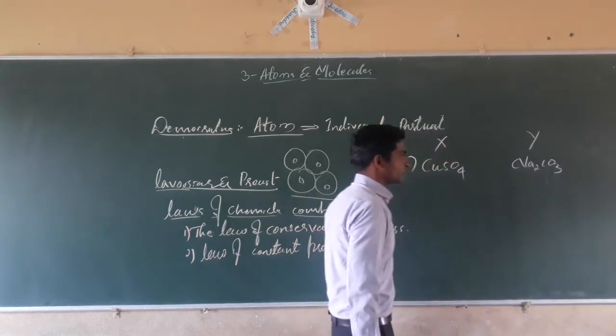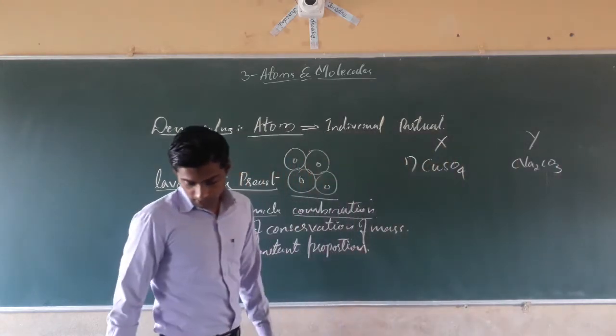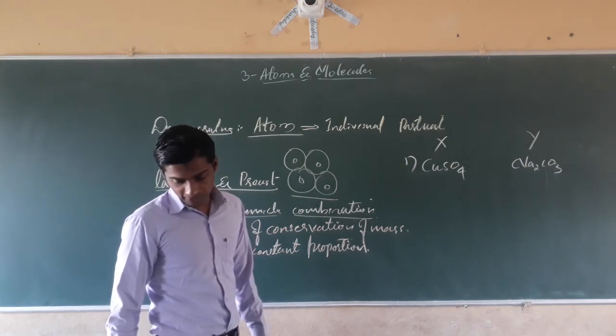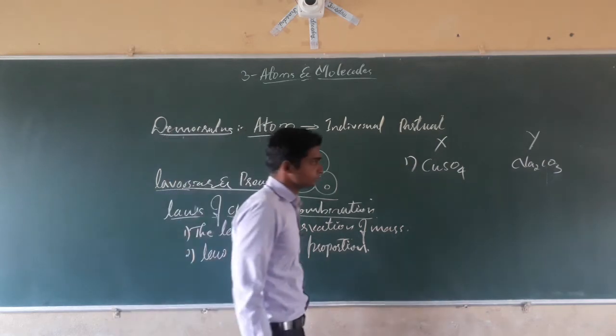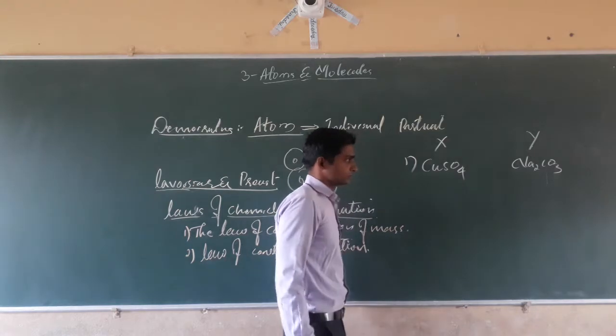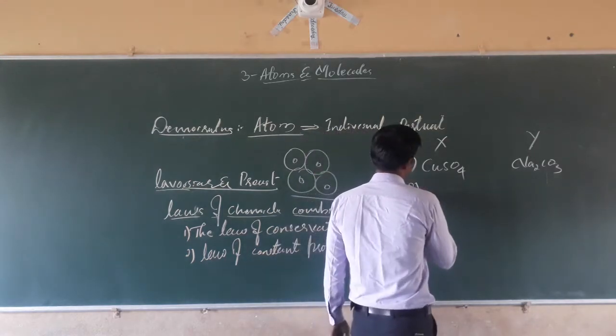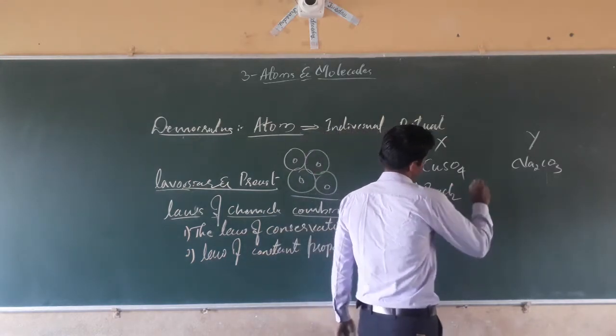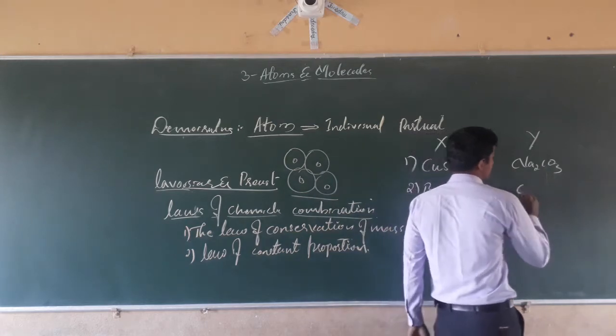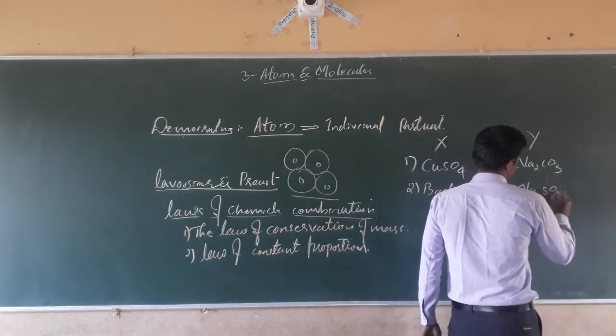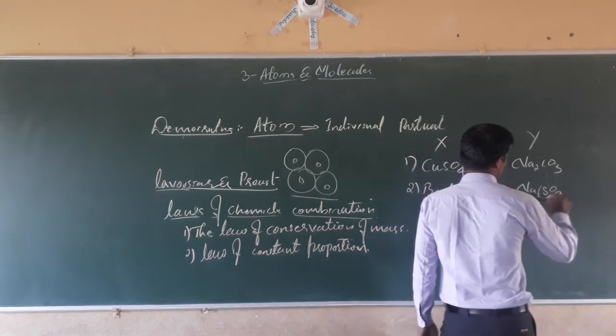Na2CO3. Next, barium chloride and sodium sulfate, Na2SO4.